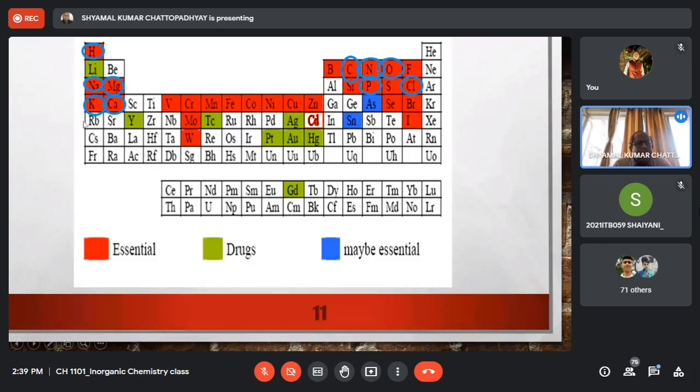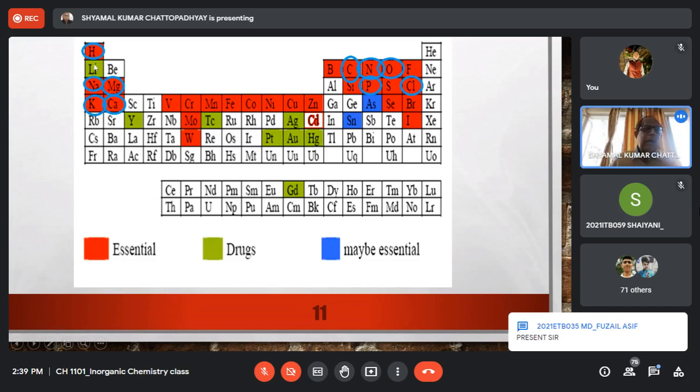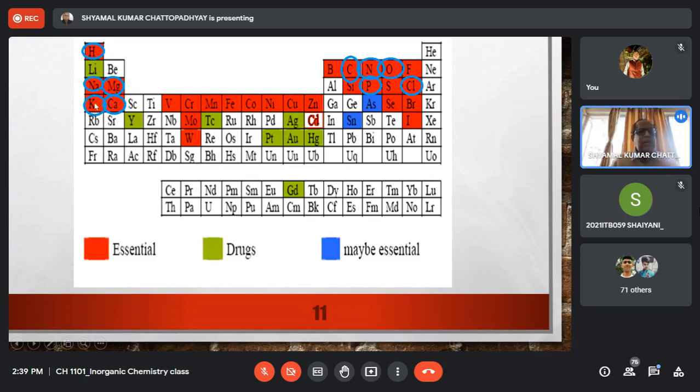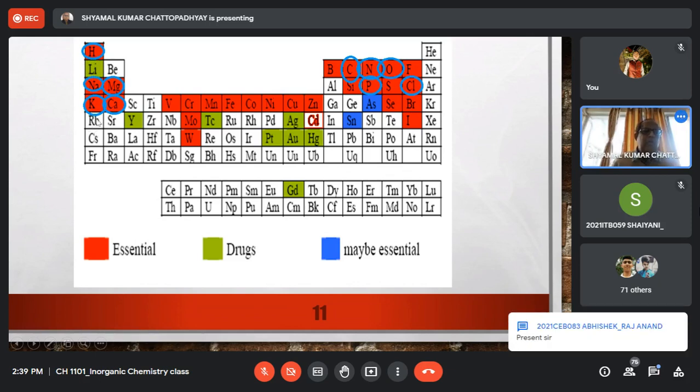Similarly, rubidium is not an essential element, but some radioisotopes of rubidium are used for radio diagnostic purposes. So among these group 1 elements, 3 are essential and 2 have medicinal application, namely lithium for treatment of certain kinds of nerve diseases and certain radioactive rubidium isotopes for radio diagnostic purposes.